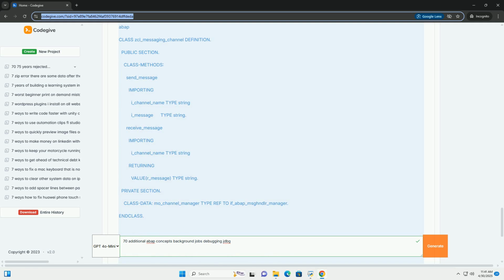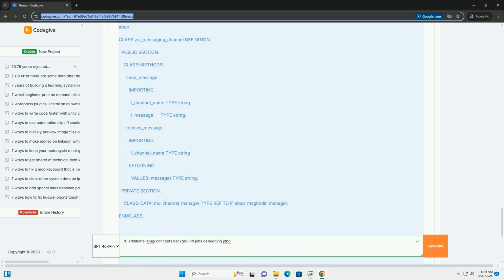2. ABAP channels. Concept: ABAP channels provide a mechanism for real-time communication between ABAP sessions. There are 2 types. Push channels allow the server to push data to clients, for example browser-based applications. Messaging channels enable bidirectional communication between ABAP sessions.